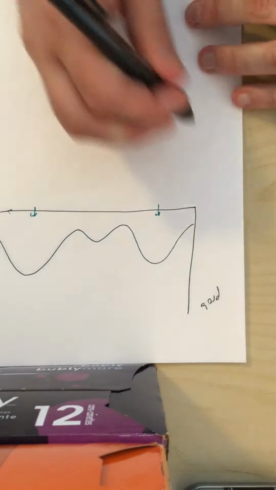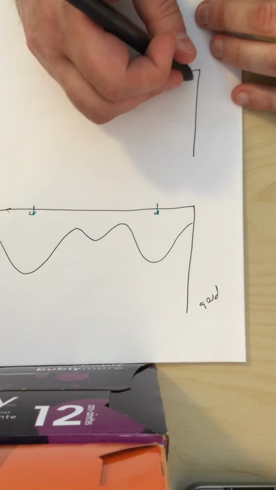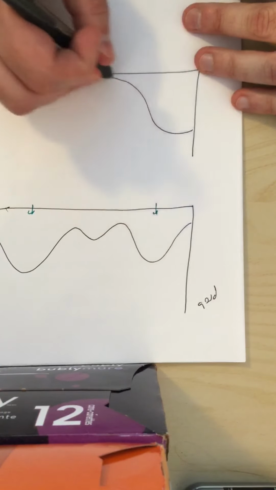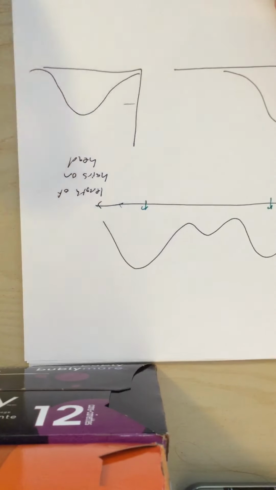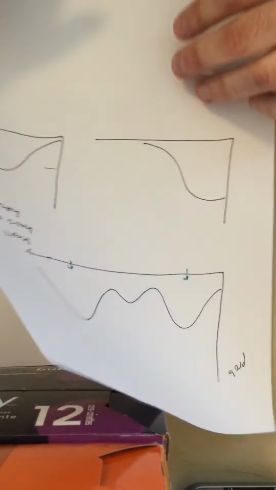There are many different types of distributions. There's something called the Poisson, I think that one's called, and then this is called the normal distribution.